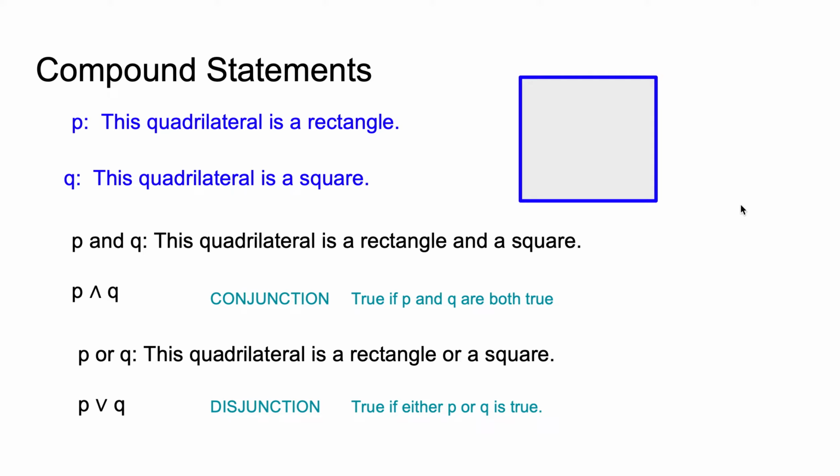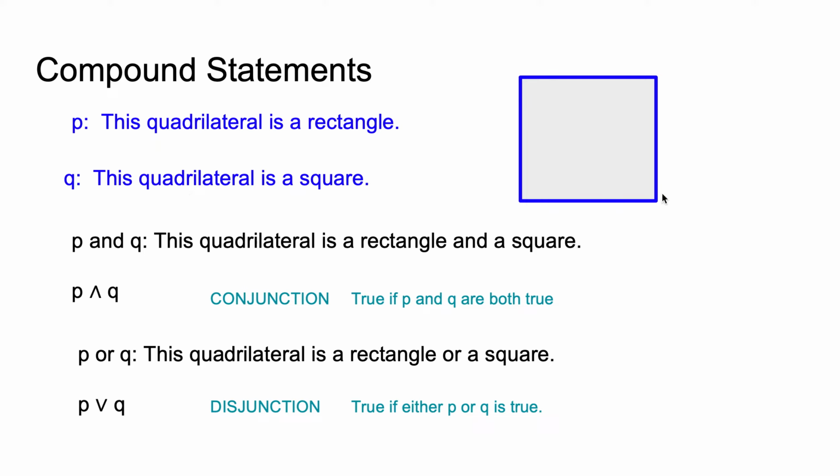So again, this quadrilateral here is a rectangle, is P. Q says this quadrilateral is a square. I'm not sure which one is true, but with these statements, P and Q means the quadrilateral is a rectangle and a square. P or Q means the quadrilateral is a rectangle or a square. Now, this first one, P and Q, is true if, only if, both of these statements are true. P or Q is true if one of these statements is true.